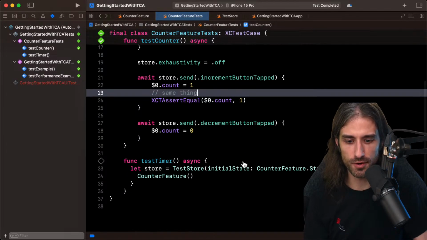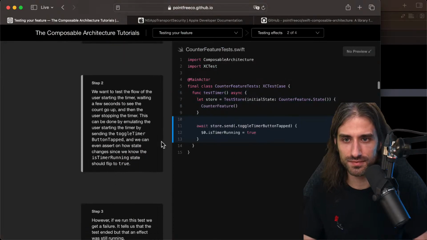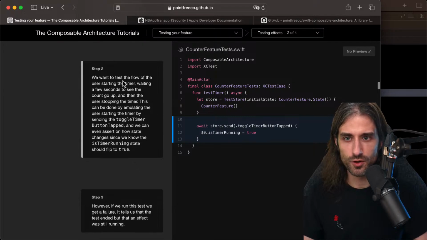And let's go back to the timer. So we want to test the flow of the user starting the timer, waiting a few seconds to see the count go up, and then the user stopping the timer. This can be done by emulating the user starting the timer by sending the toggle timer button tapped action, and we can even assert on how state changes since we know the isTimerRunning state should flip to true.